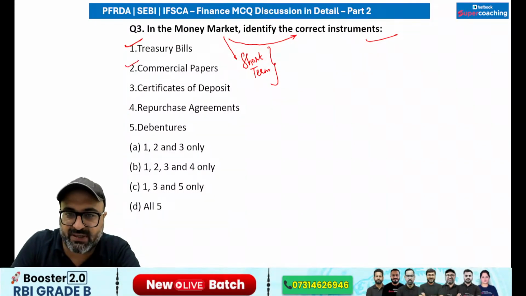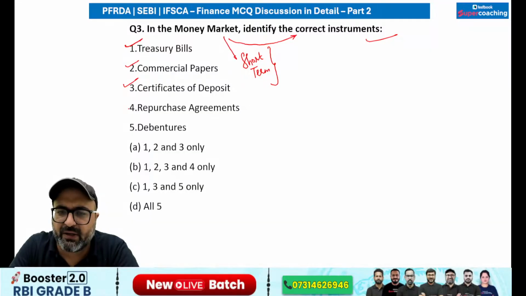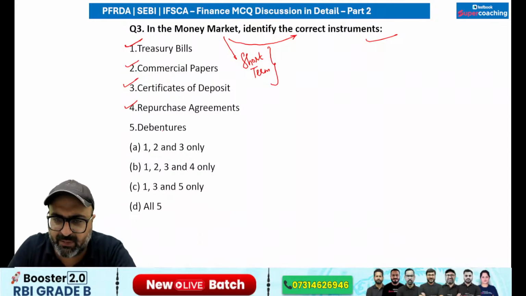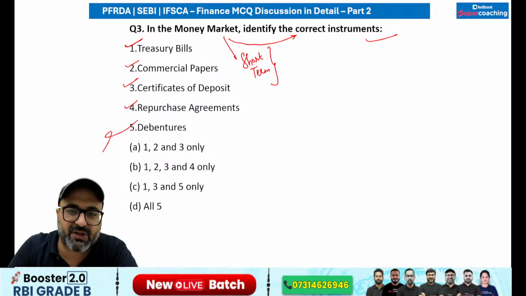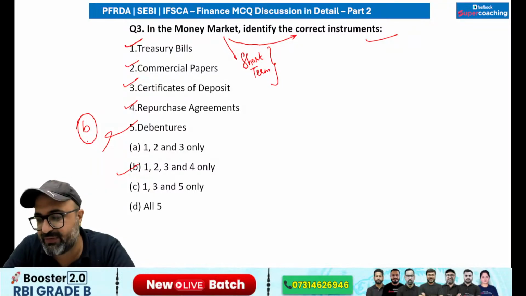Commercial papers is correct. Certificate of deposit is correct. Then we have repurchasing agreements. When we talk about repurchasing agreements, if I say repo rate, that is short term, that is acceptable. Debentures is not correct because it is long term. So answer is going to be B option. Only fifth statement is incorrect. Rest all are correct.